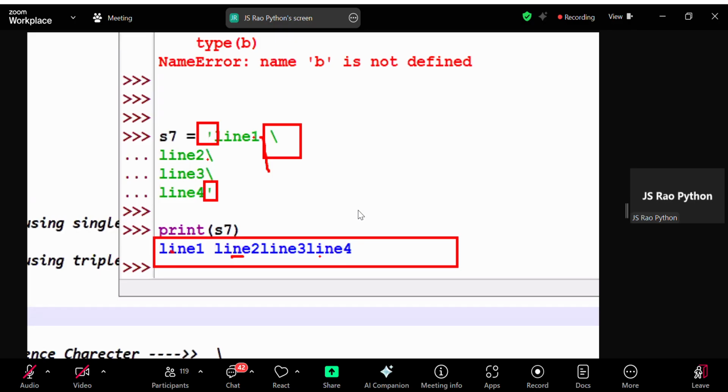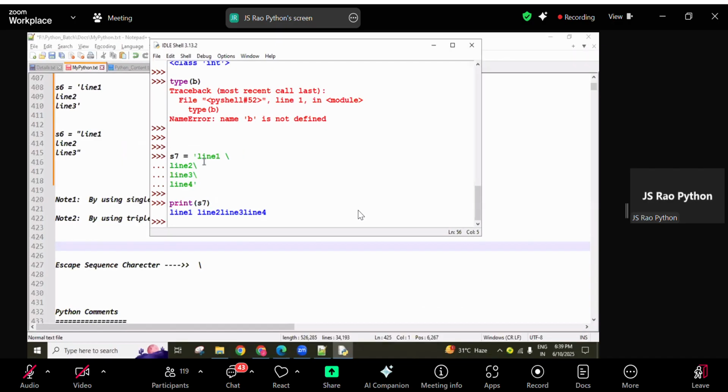So this is in Python we can consider like a escaping sequence character. What is escaping sequence character in Python? What is the purpose of this escaping sequence character, asking? Okay, so single line string data, if we want to create as a multiple lines format, then we can use this escaping sequence.